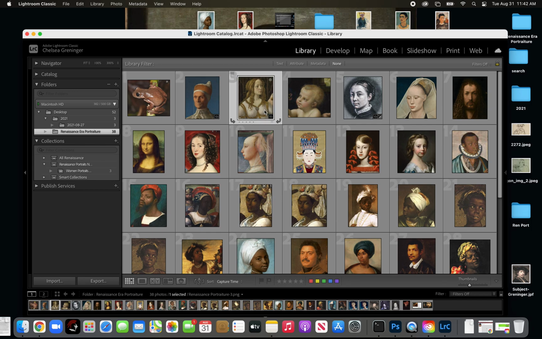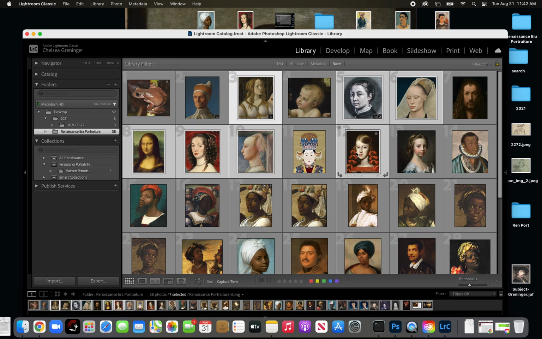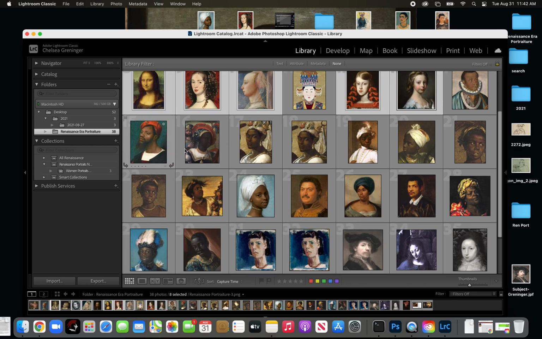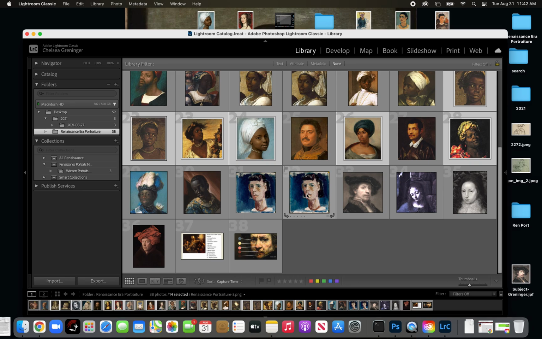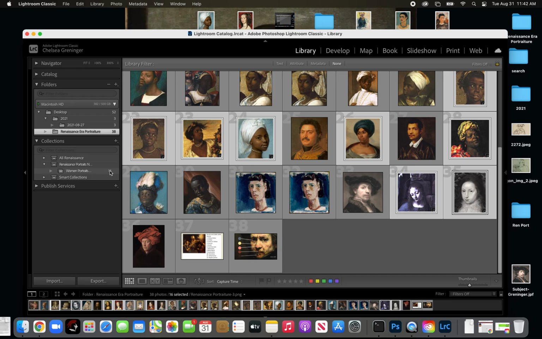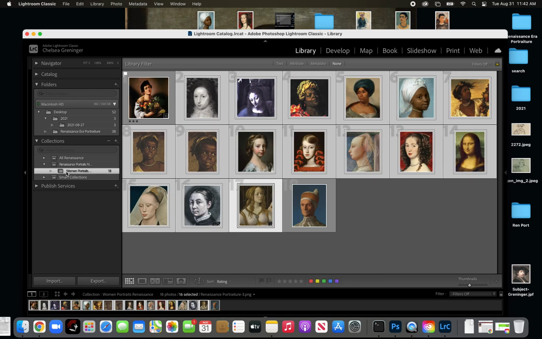So let's try to grab all the women here. And you know, I'm just being kind of old school with this, but Command, and then I'm just going to go around and click and find the women that I can find. Those are not Renaissance, that's David Park. Okay, and then I'm going to grab those and drag them right in there, and it's going to highlight blue, and you're going to see that number increase. So now when I click on this one, I just have the women, and then this one has all of them in there.